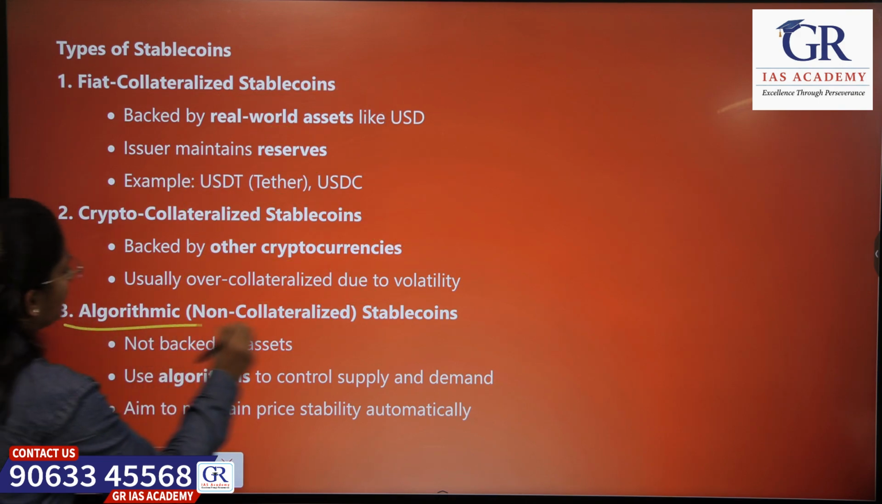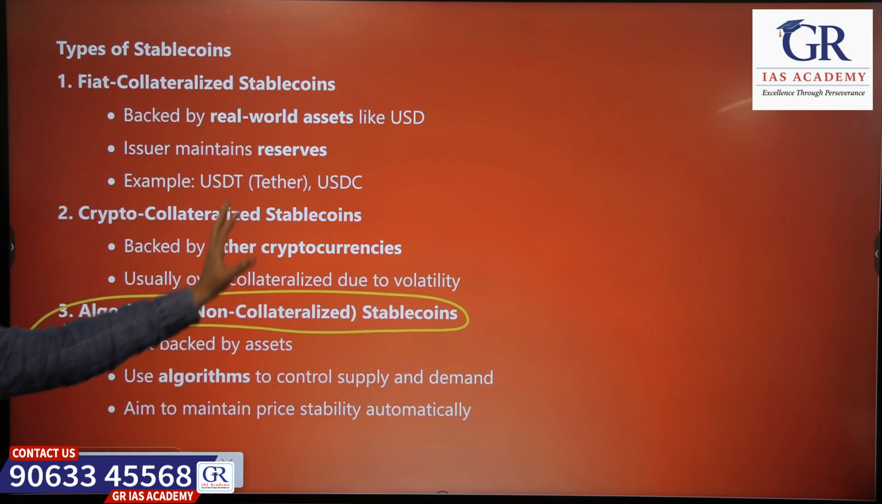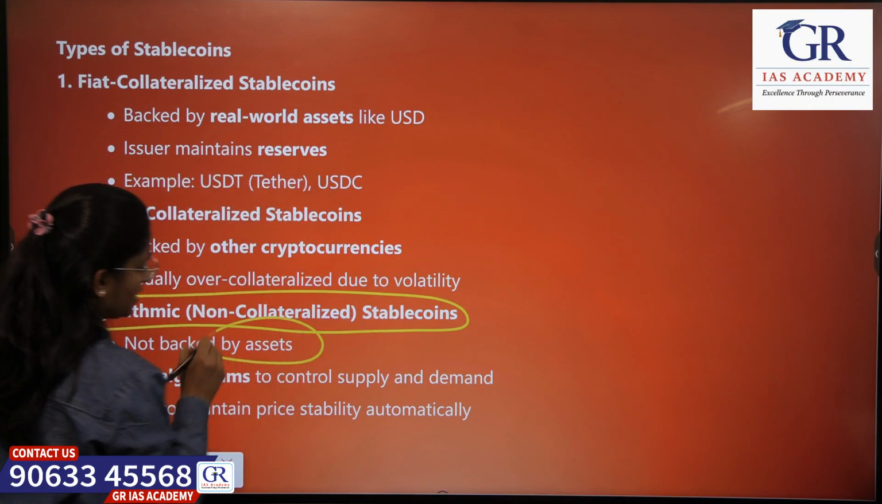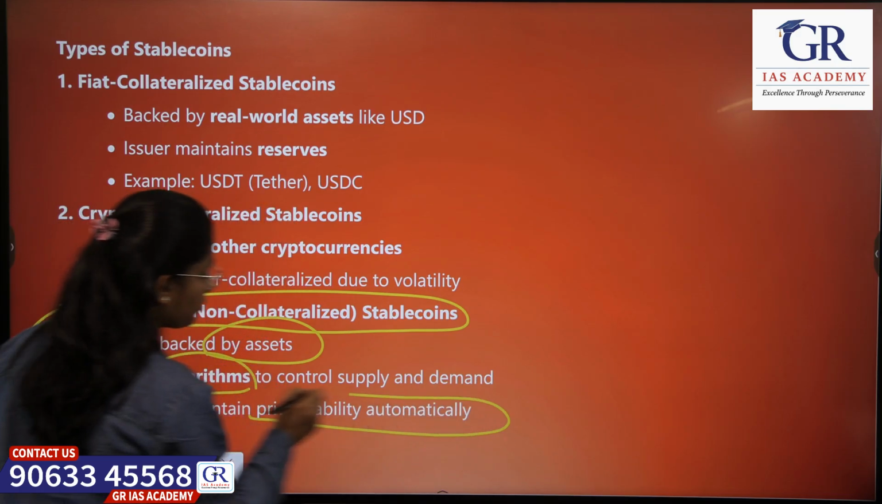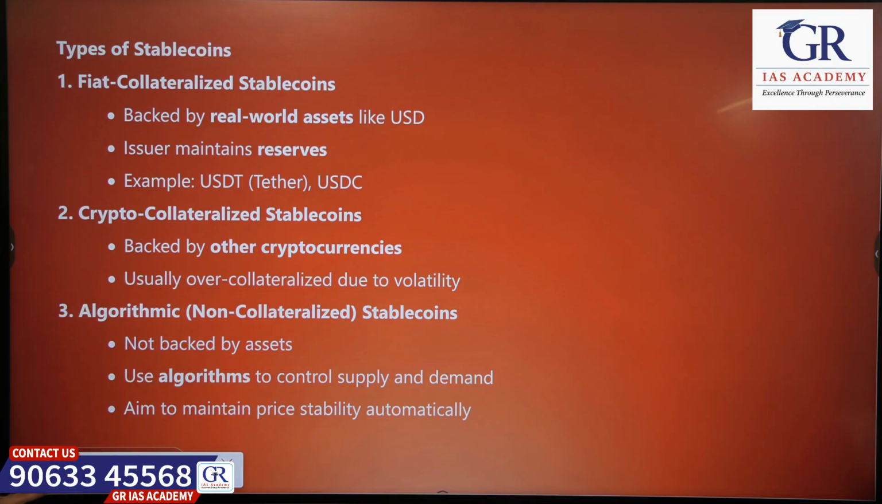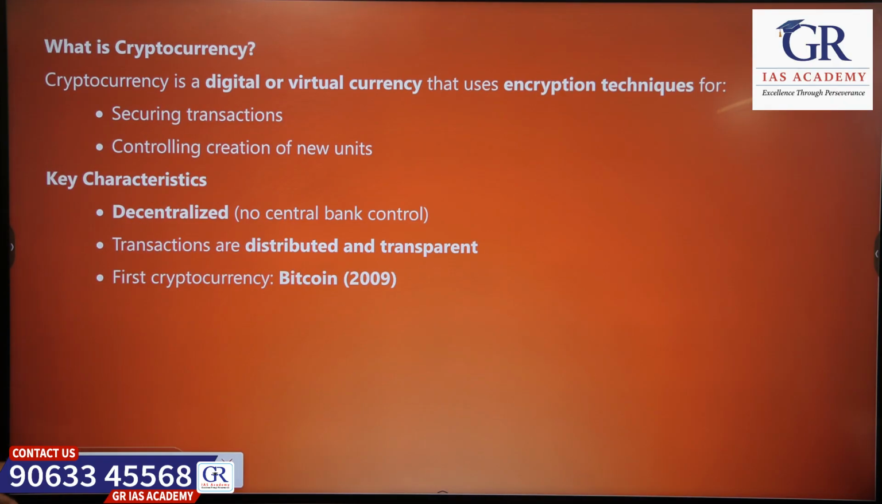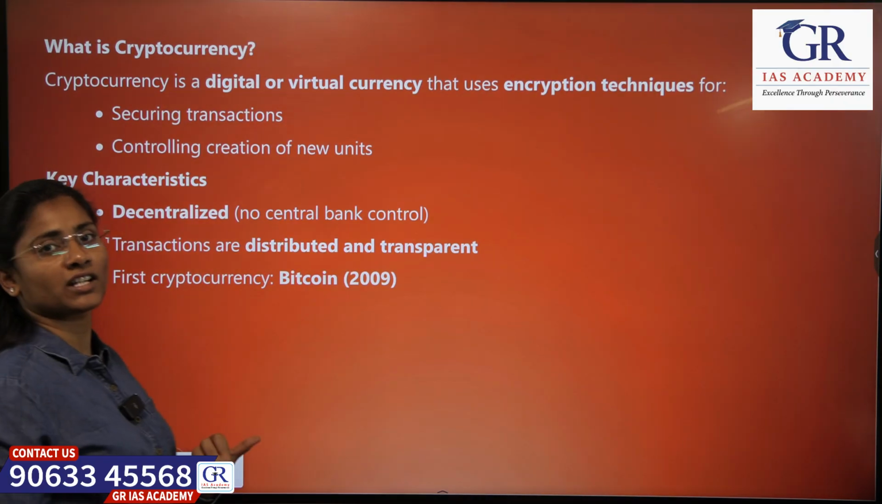The next type is algorithmic or non-collateralized stable coins. They are not backed by any assets. Only an algorithm controls the supply and demand, and they aim to maintain the price stability of the stable coins automatically. So what is cryptocurrency?